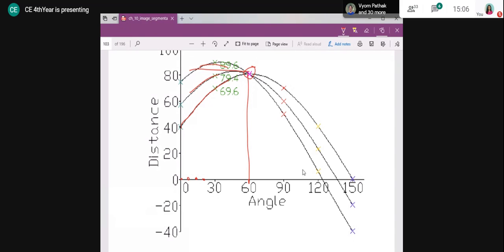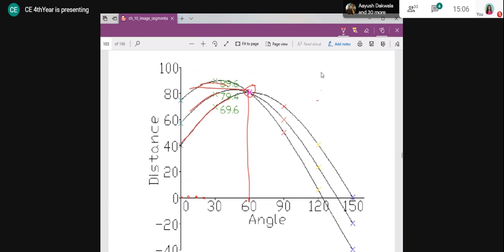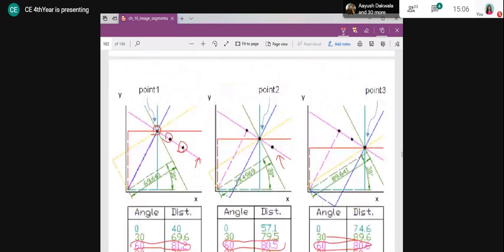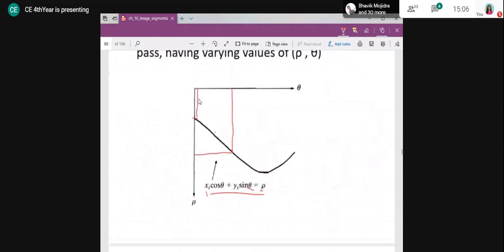So I will not take all the readings for theta. Suppose I am taking a gap of 1 degree, then I will take the reading at 0 degree, then 1 degree, then 2 degree, but I cannot take 0.001 and all such readings, right? So I will take limited readings here, and find the corresponding values. Suppose I want to find the curve for this point. Its xi yi coordinates are known to me, right? So that xi yi value I will substitute in this equation.